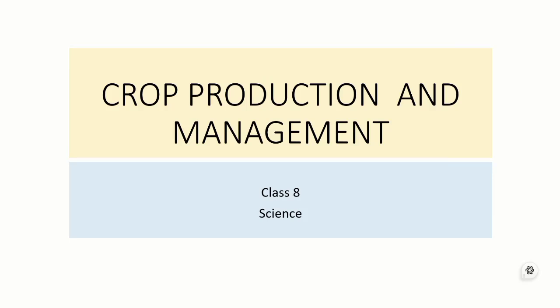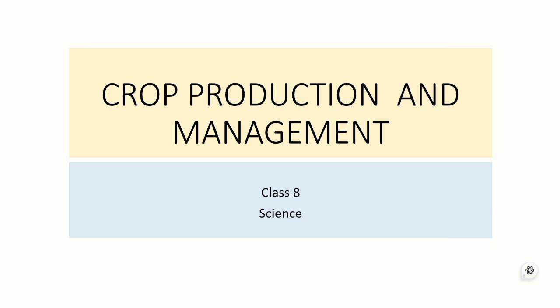Today we are going to discuss the chapter Crop Production and Management, which is a chapter in Class 8 Science. As we all know, humans can't produce their own food as they are heterotrophs. They should be dependent on other sources, from plants and animals. Agriculture, or crop production and management, is one of the methods to produce food from plants and have them as